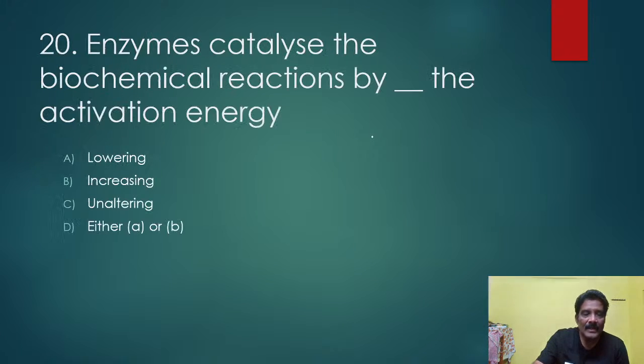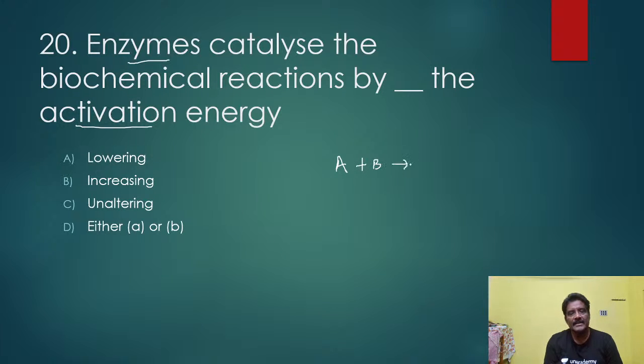Next, coming to another question. Enzymes catalyze biochemical reactions by lowering activation energy. What is the relationship between the presence of enzymes and activation energy? For example, take one reaction without enzymes. These are reactants, A, B reactants. This is the product here. No enzyme is present here. So the activation energy is something like 400 kilocalories. This is the activation energy required for this particular chemical reaction.